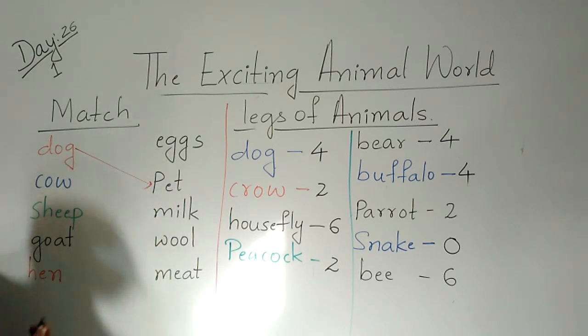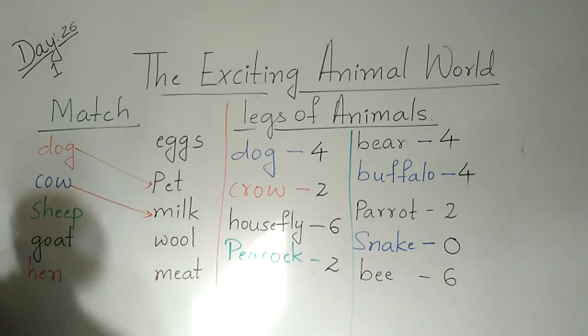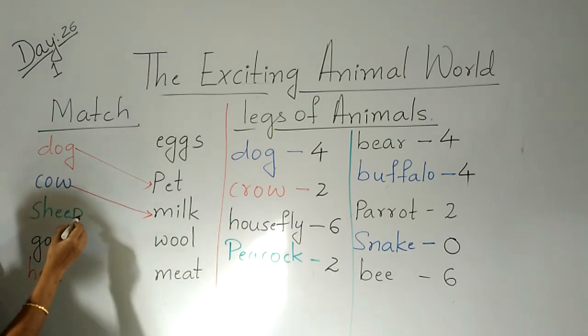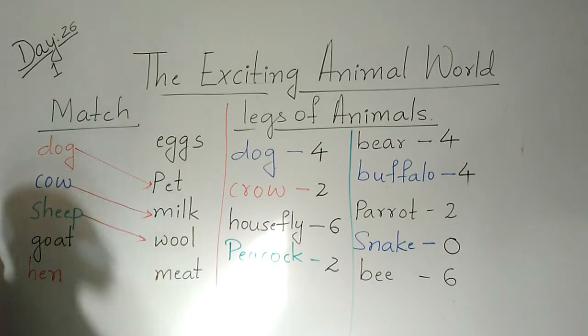Cow. What does the cow give us? Yes, cow gives us milk. Sheep. You will wear the sweater and all the things. Yes. So sheep gives us wool. Goat.